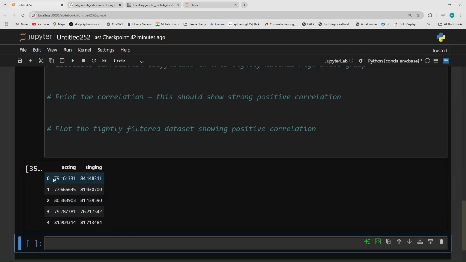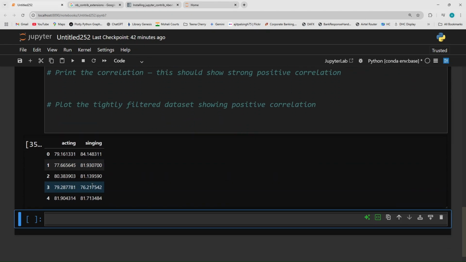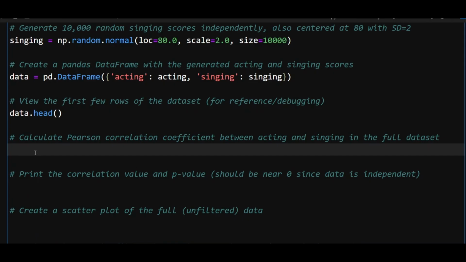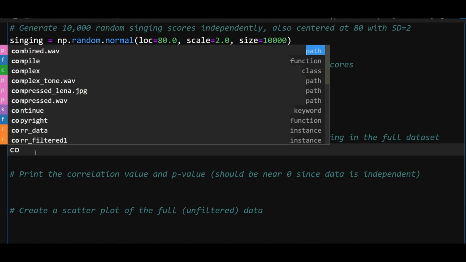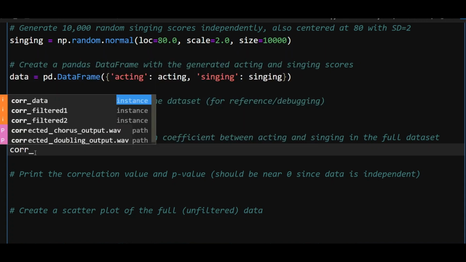Okay, so this is how our data looks. So these are number of people going up to 10,000. I'm just seeing the first 5, and they have been given acting and singing scores randomly. So since these scores are random, they should not have any correlation. So now let's calculate the correlation between the acting and singing.